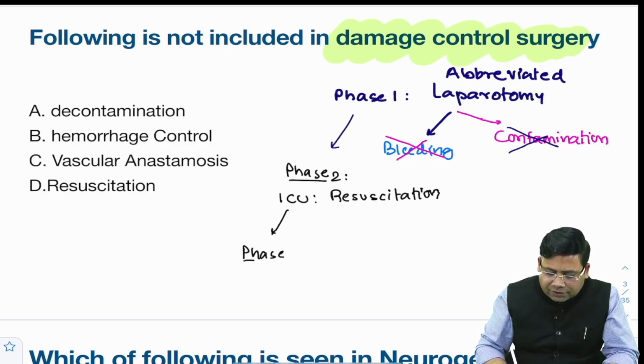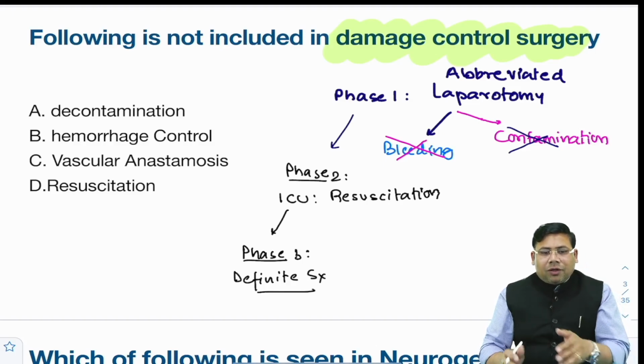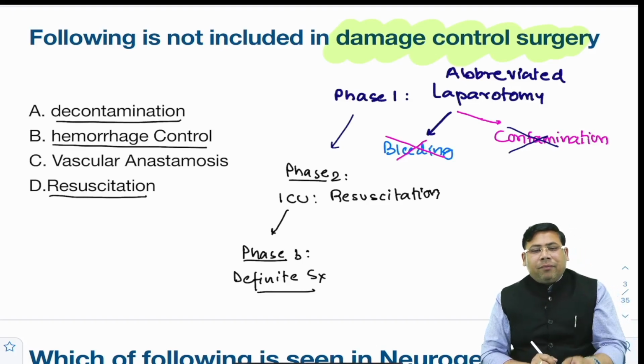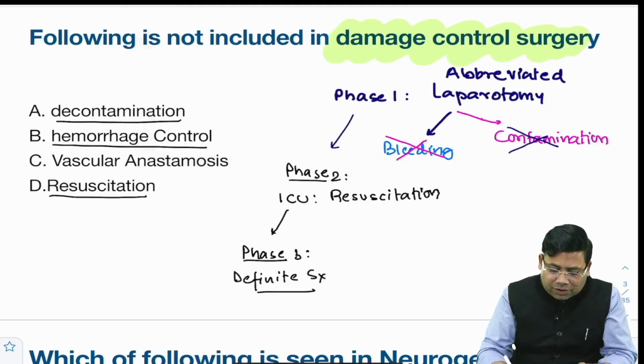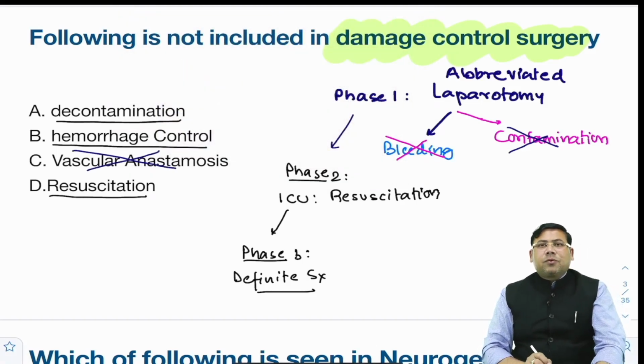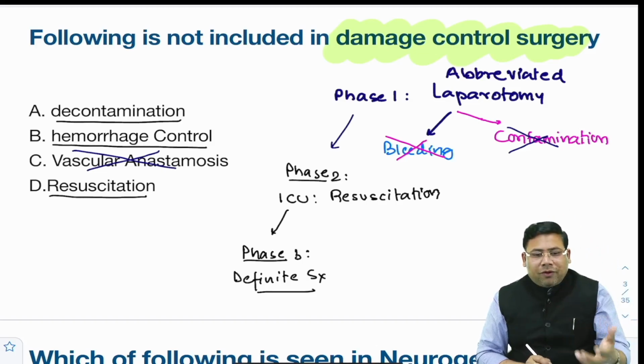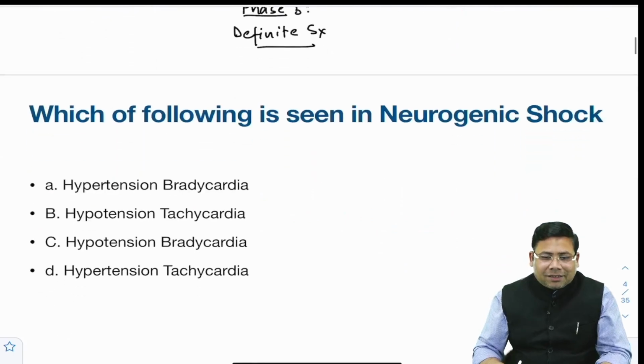When we talk about phase 3, what are the important things? This is the phase where you go for definitive surgery. So what are the things that we do? We do resuscitation, yes. We do decontamination, we do hemorrhage control. But remember, as a part of damage control surgery, we are not going to do any vascular anastomosis. This will be done as a part of definitive surgery. So those who have marked C, that is the right answer for this.